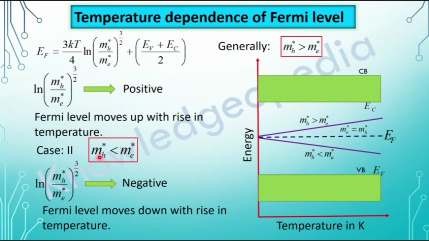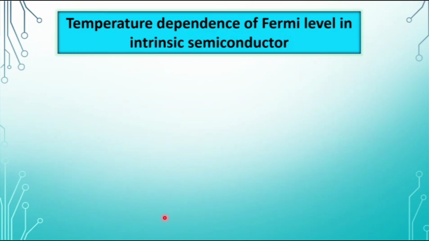Thus, for the case when the effective mass of hole is less than the effective mass of electron, the Fermi level moves down with rise in temperature. This is how the Fermi level changes with respect to temperature in case of an intrinsic semiconductor.